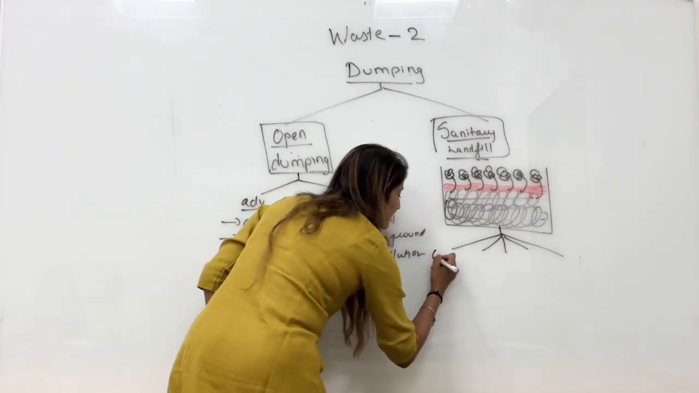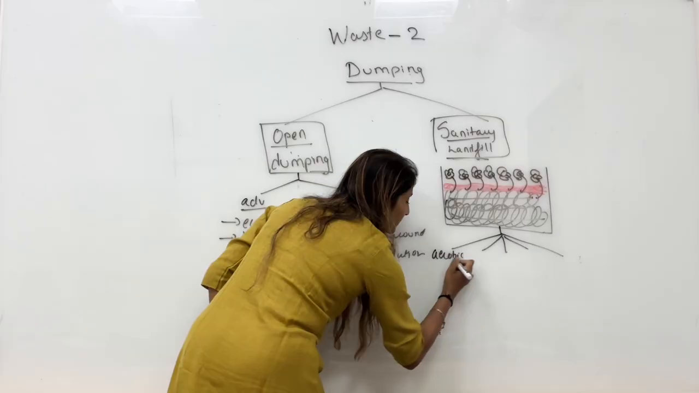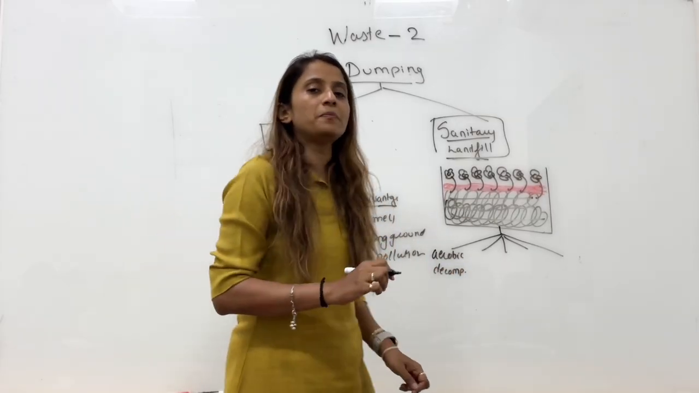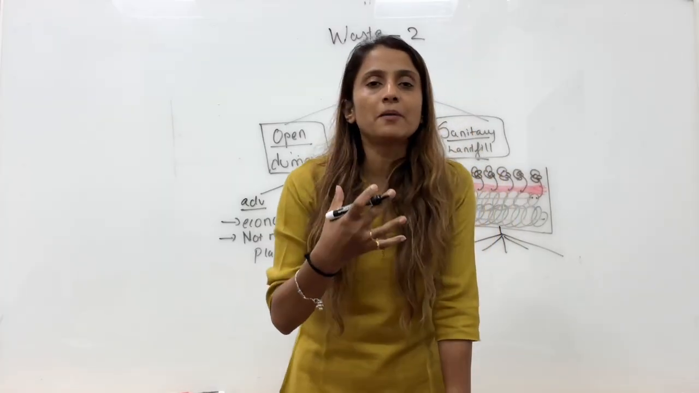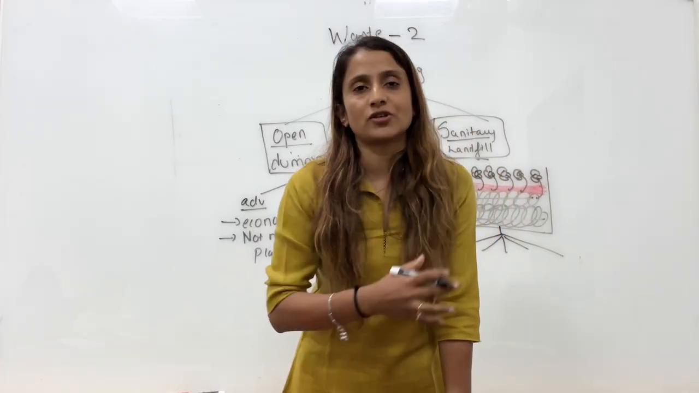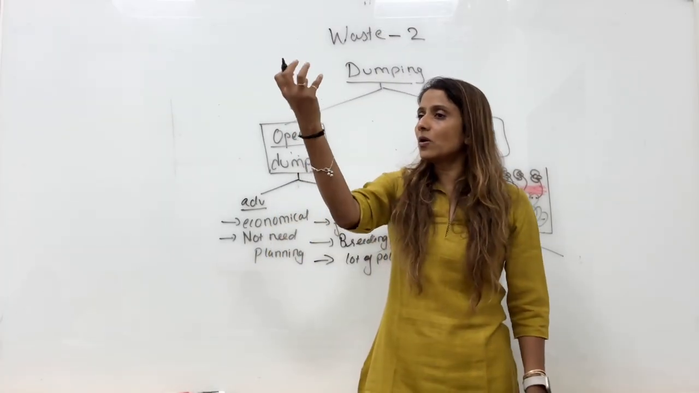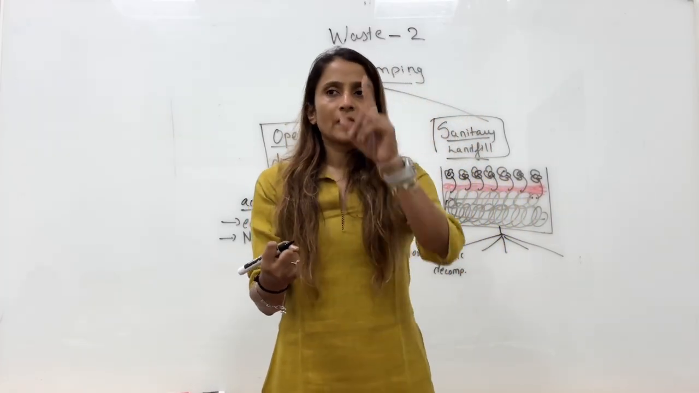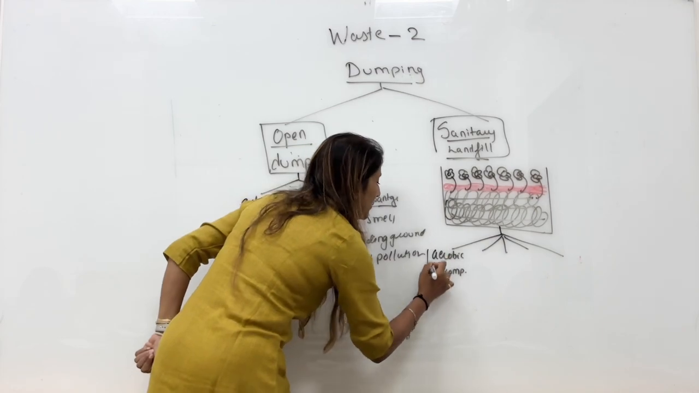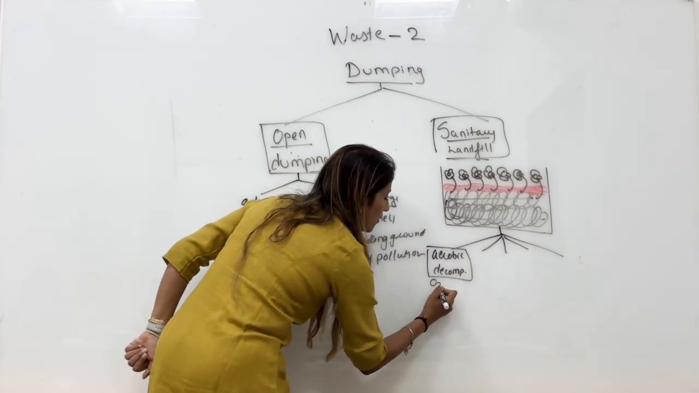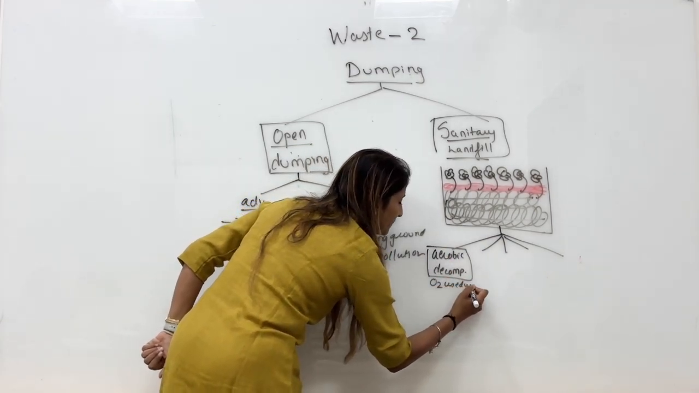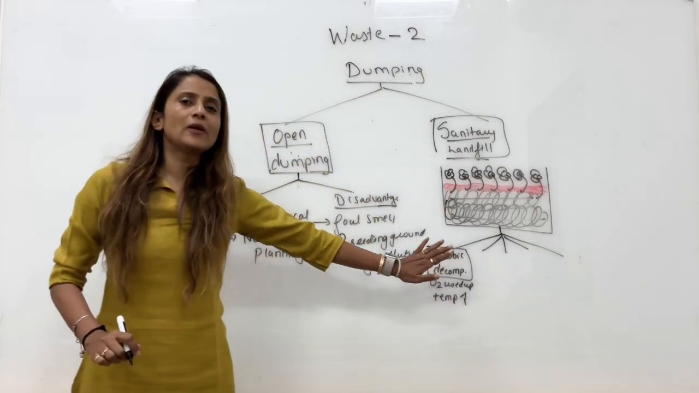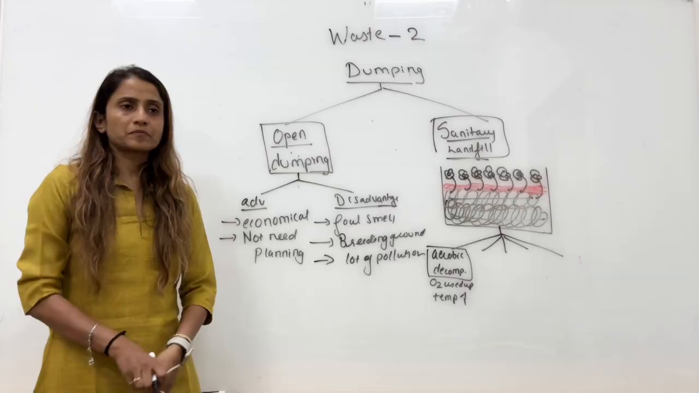The first phase is aerobic decomposition. When I say aerobic decomposition, it means the waste will start decomposing in the presence of oxygen. So in that process, all the oxygen will be used up and temperature will start rising. That is phase 1, aerobic decomposition. This is what will happen to the waste in phase 1.